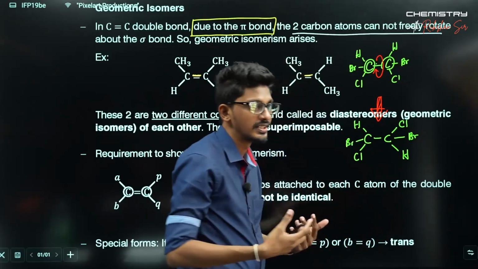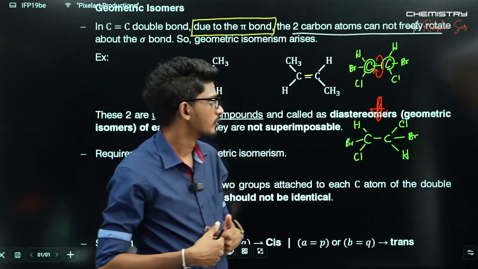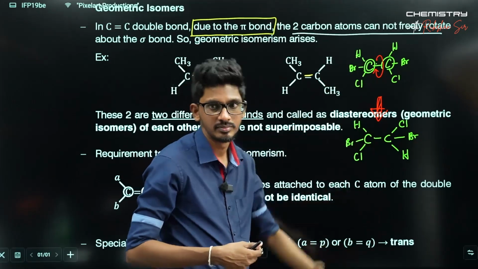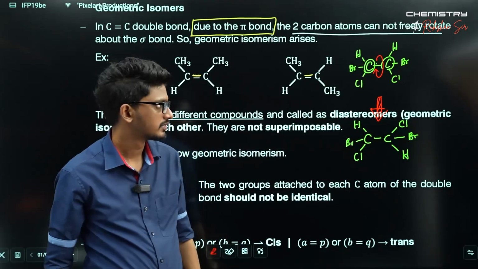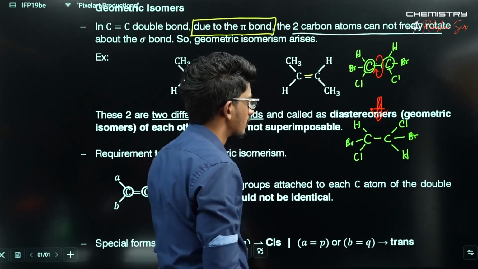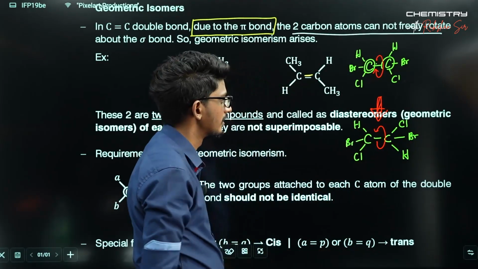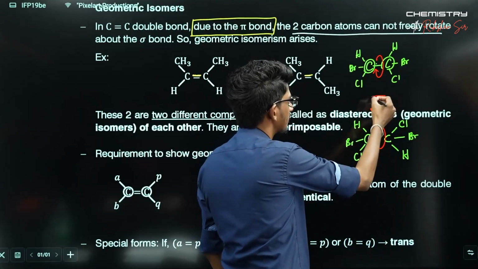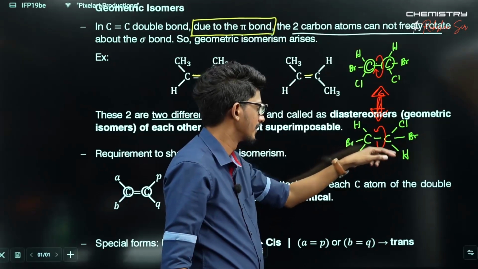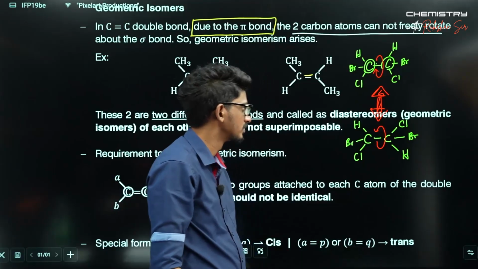With the thermal energy available in your system, even at room temperature, thermal energy is there. So if you see this one, and after some time you see this one, both are the same molecule, not two different things. The same compound has rotated to come up with this. So around a sigma bond, yes, you can rotate without breaking any of the bonds of the compound.